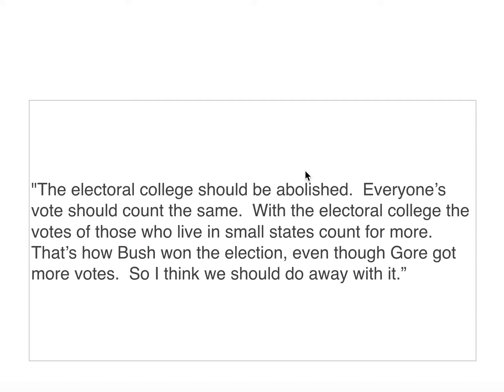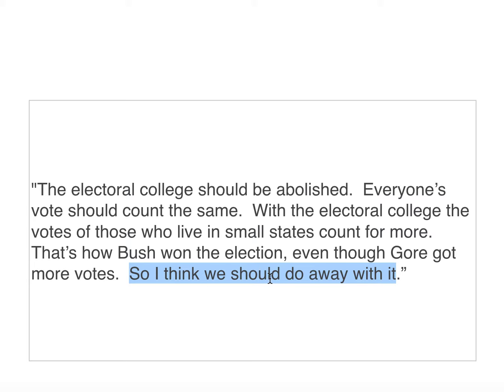Hey class, I wanted to walk through the last question on quiz 6. So you should see that this first statement is the conclusion. And also notice that this last statement is basically saying exactly the same thing, right? So I think we should do away with it, i.e., I think we should abolish it, being the Electoral College.